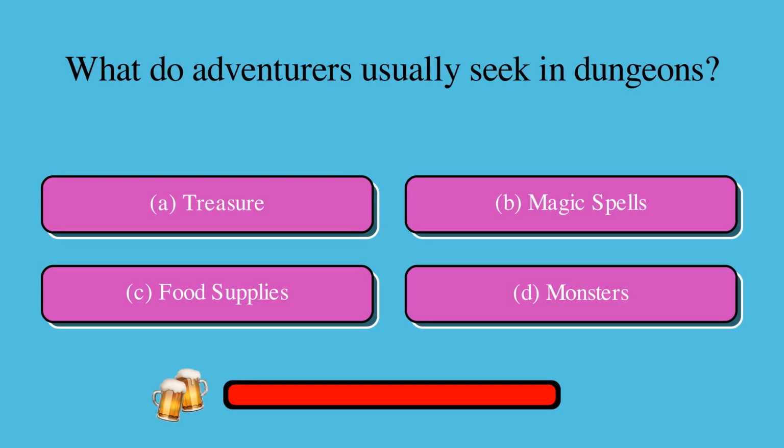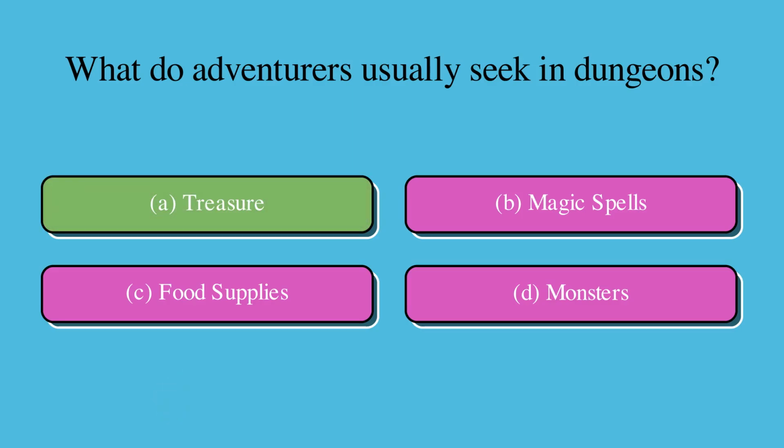What do adventurers usually seek in dungeons? Is it A, treasure, B, magic spells, C, food supplies, or D, monsters? The correct answer is A, treasure.